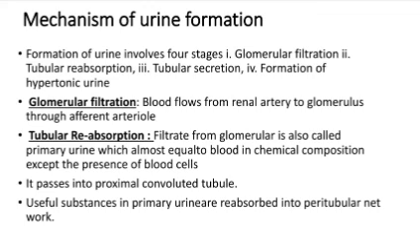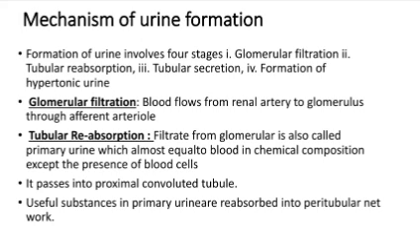Fourth is formation of hypertonic urine. How many stages are there? There are four stages: glomerular filtration, tubular reabsorption, tubular secretion, and formation of hypertonic urine.